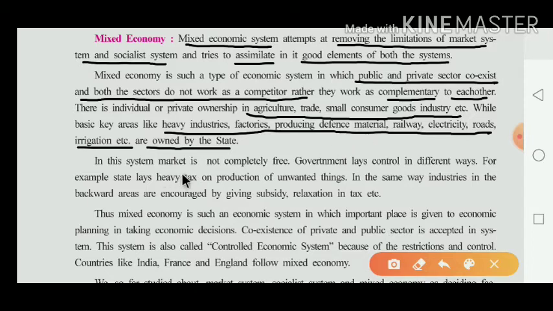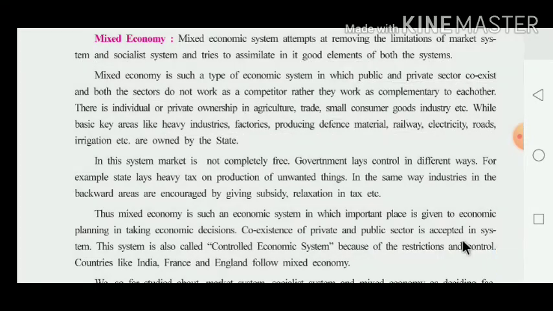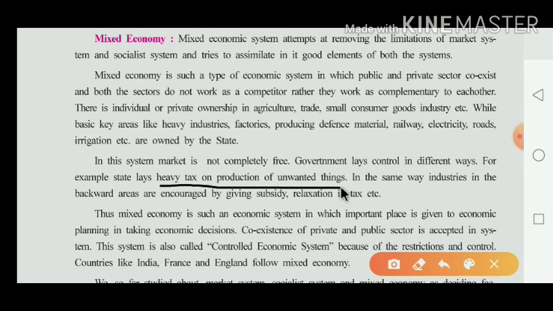In this system, the market is not completely free. Government lays control in different ways. For example, the state lays a heavy tax on the production of unwanted things. Here the government collects the heavy tax on the production of unwanted things.